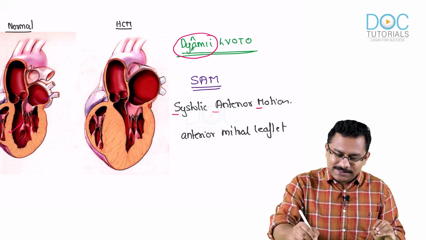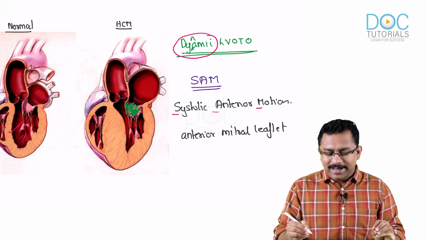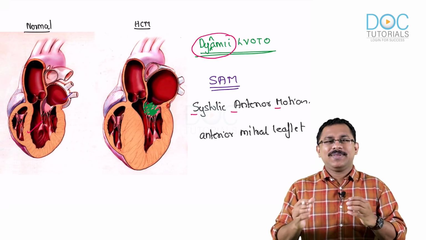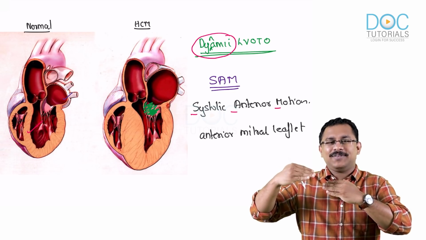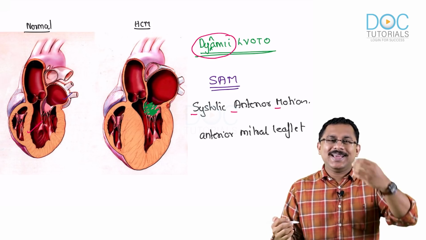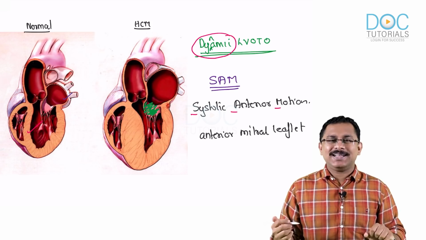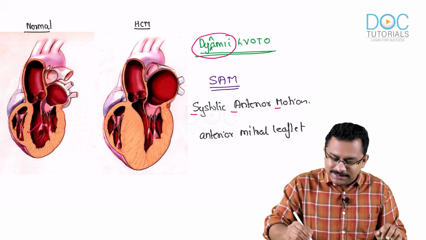So if you just focus here, this is the region of the mitral leaflet, and when there is a hypertrophy and during the systole, this mitral valve is closely opposed to the hypertrophied interventricular septum. Okay, they come very close to each other. So are you seeing this?